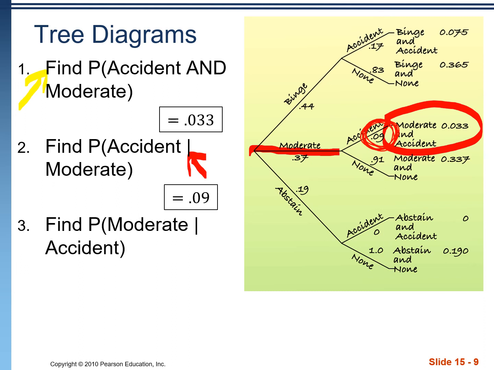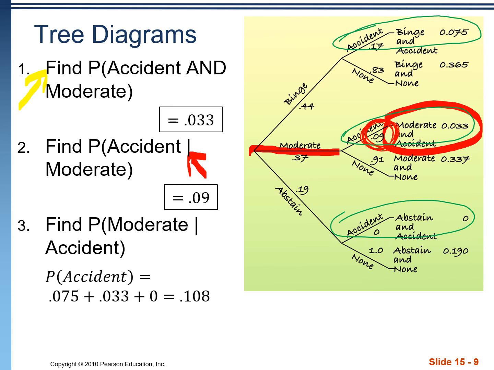Find the probability that a student is a moderate drinker given that they were involved in an accident. So the reason that this one is more complicated is because we have students that are involved with accidents up here, right here, and here. So our first step is to add all those probabilities together. Okay, so we add 0.075, 0.033, and 0. We get 10.8%, or 0.108 of all students were involved in an accident.